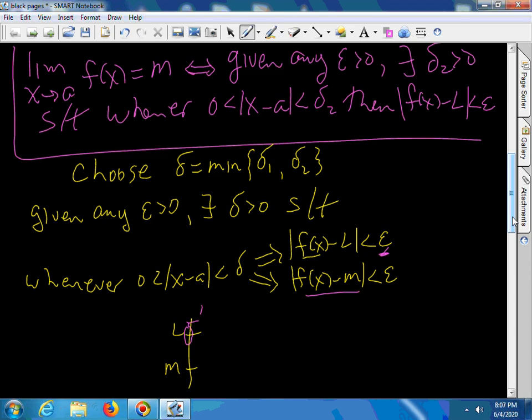Up here would be L plus epsilon, and down here would be L minus epsilon.